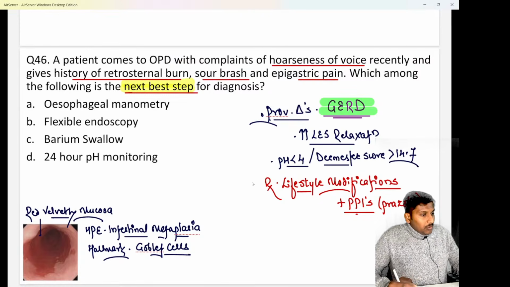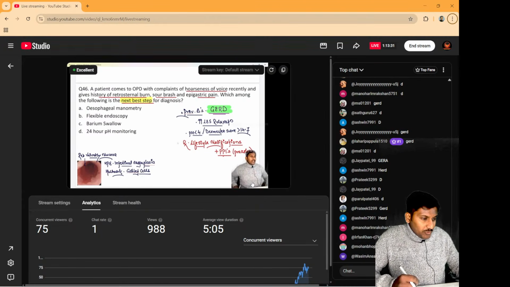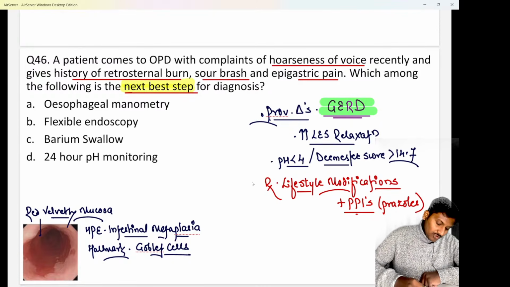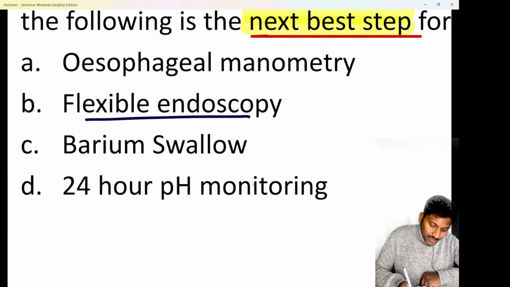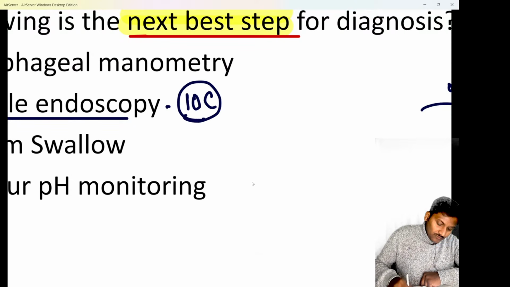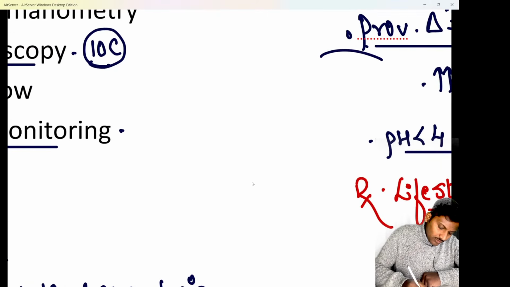So if they ask you about GERD, what is your next best step basically? And the answer to this question is the investigation of choice to be done first. And this is the basic problem I have seen in people: the investigation of choice for GERD, please remember, is not a 24-hour pH monitoring. The investigation of choice in patients of GERD is an upper GI endoscopy. So upper GI endoscopy is the investigation of choice for GERD, whereas 24-hour pH monitoring is the gold standard investigation.